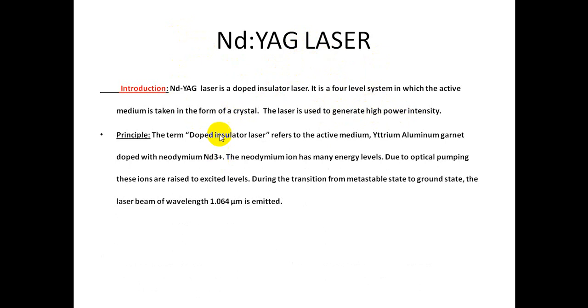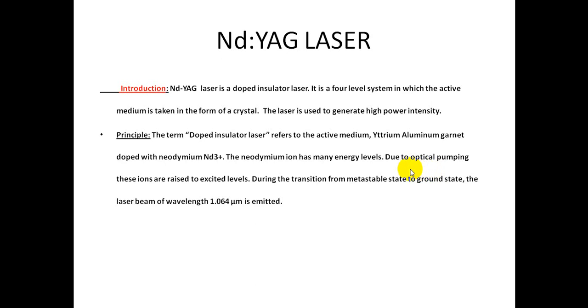Coming to the principle, we already said that in a doped insulator laser the active medium is yttrium aluminium garnet doped with neodymium ND plus 3. Here the neodymium has many energy levels. The pumping source is optical pumping.